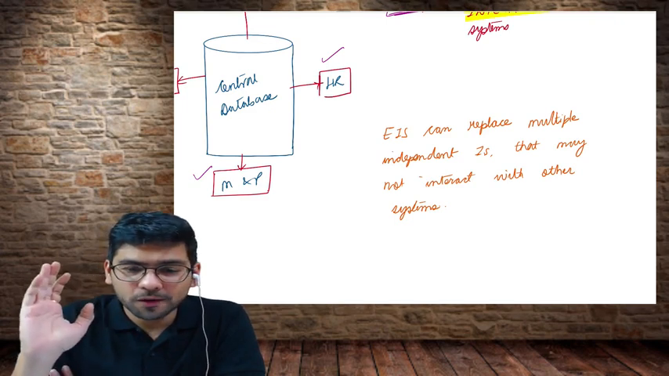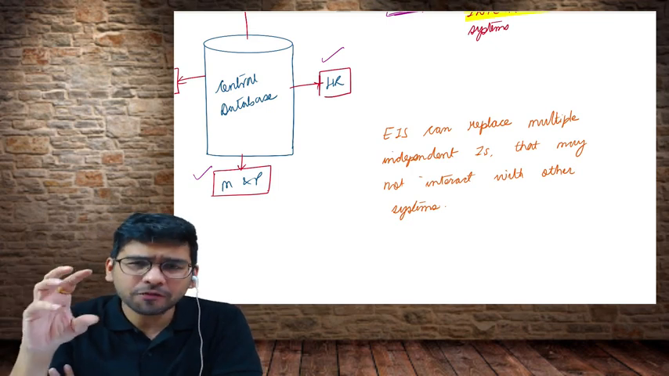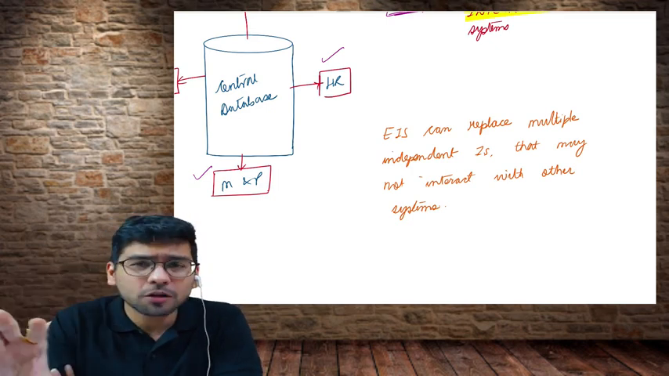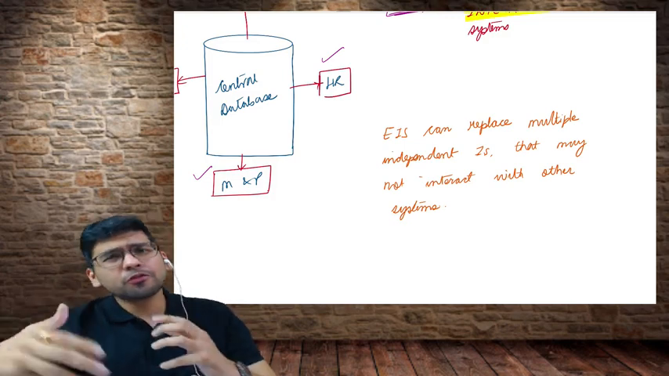Is this clear to everyone? That is what enterprise information systems mean? Okay, we'll also read the definition that is given in the book, but let us first try and understand it. Now I'll give you a few more examples.